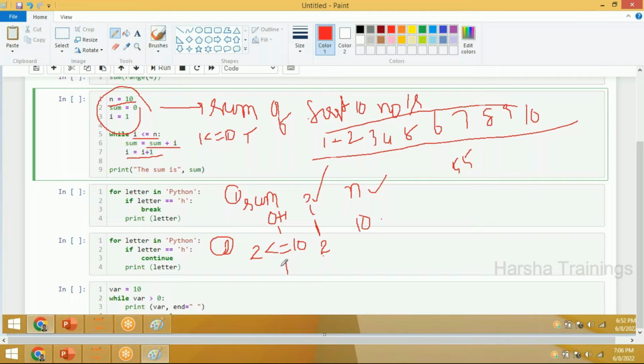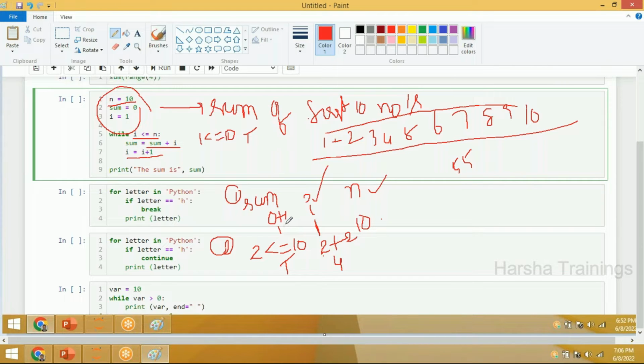It is also true. 2 is less than or equal to 10. It is also true. Okay. Now, what is happening? sum equal to sum plus i. Earlier sum equal to 2, 2 plus 2 is 4. Then i will become 3. Why will i become 3? Earlier i was 2. Now i will become 3 here.